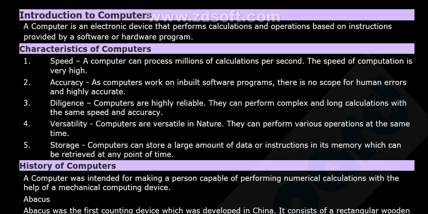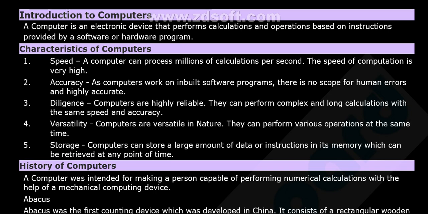Okay, next. What are the characteristics of computers? Speed. A computer can process millions of calculations per second. What about accuracy? As computers work on inbuilt software programs, there is no scope for human errors and they are highly accurate. Diligence. Computers are highly reliable. We can rely on them for the same speed and accuracy.